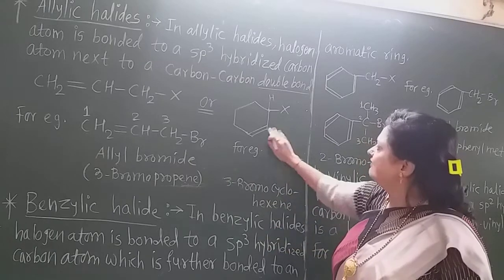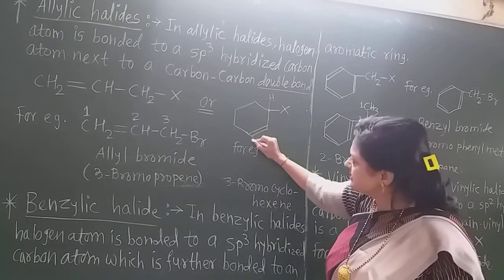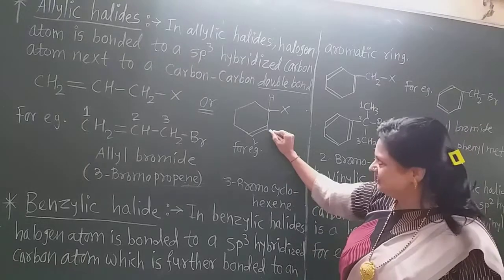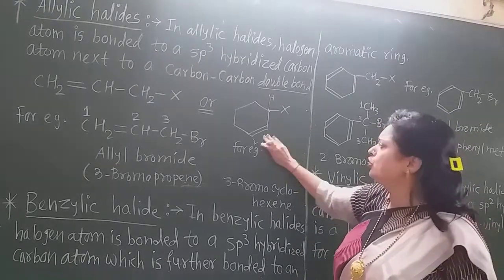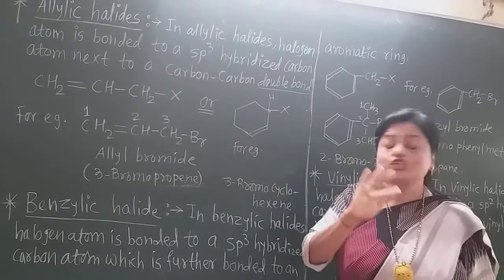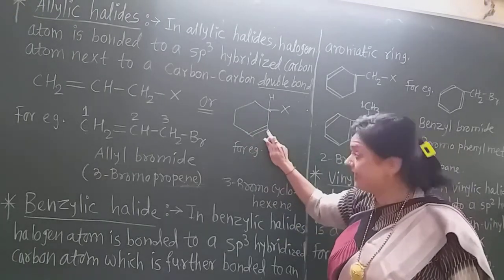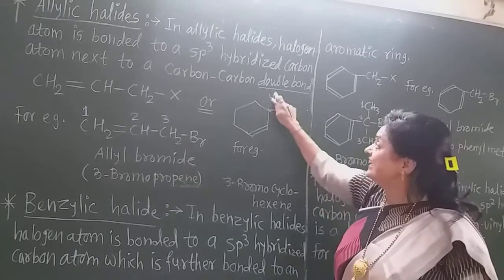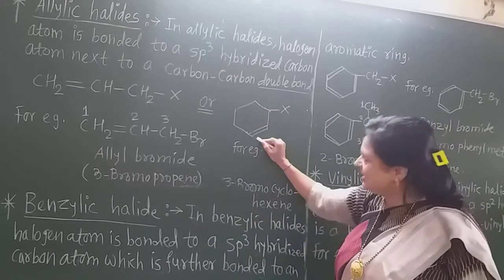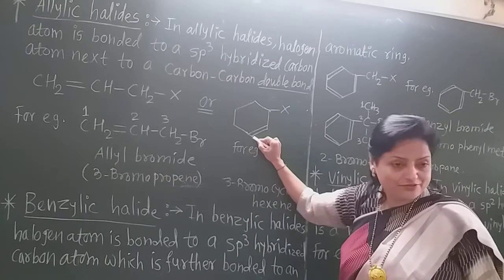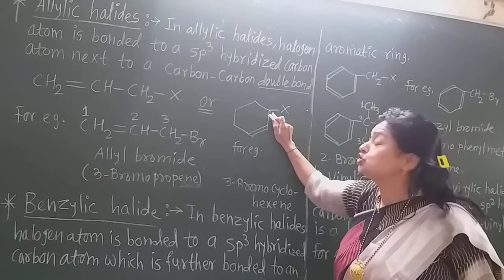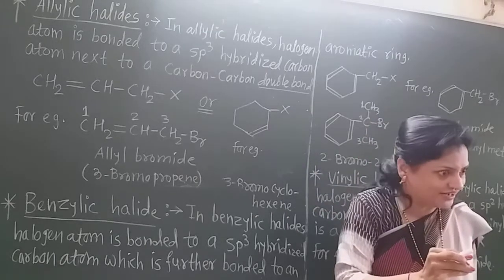So always number from the double bonded carbon. Suppose this is the first carbon, this is second. We do not go in this way, 1, 2, 3, 4, 5, 6. Suppose there is a double bond and a halogen, then always number in such a way that the double bond is considered, but the halogen-containing carbon also gets the lowest number, not the highest.